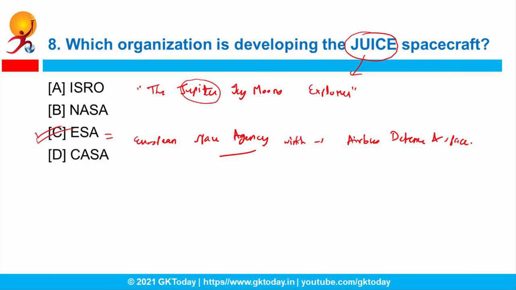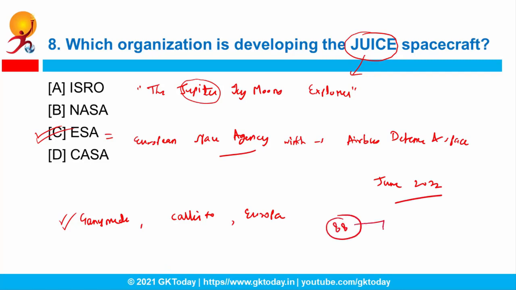So basically, this is an interplanetary spacecraft which has a mission to study 3 of Jupiter's moons, namely Ganymede first of all, then Callisto, and third is Europa. These 3 are very important, and maybe in exams 4 or 5 options are given and you have to identify which one is not in this project. This mission is set to be launched in June 2022, and it will take 88 months to reach Jupiter, and ultimately it would land in October 2029. So it's a long-time project, but let's see what happens.